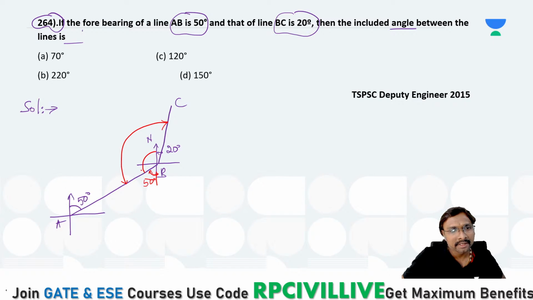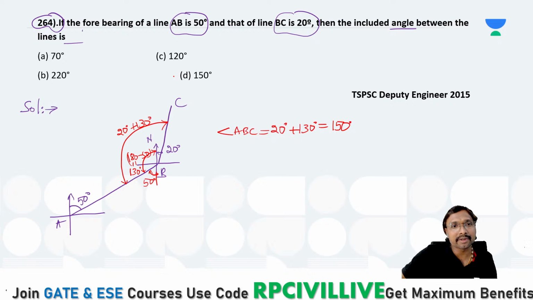It will be 180 minus 50, which is 130 degrees. So what is the included angle ABC? It is this 20 degrees plus 130 degrees, which equals 150 degrees.